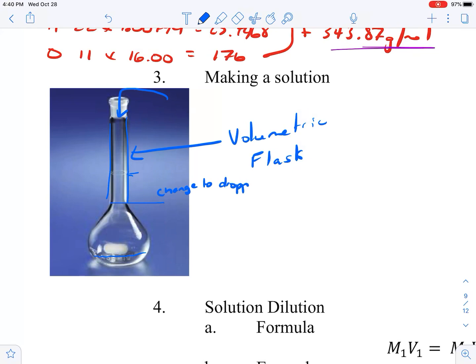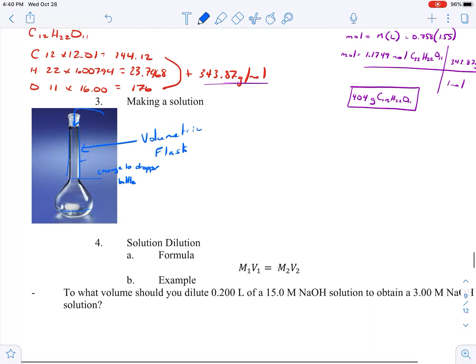Because if you go past that line, you are just kind of out of luck and you have to start all over. Okay, does that make sense? That would be the steps we would take to make a solution. So, quickly to review: first, add a little bit of water on the bottom, then add our solid, then swirl around, then fill it up to the line with distilled water, where the meniscus hits that line. Okay, awesome. Let's roll on.